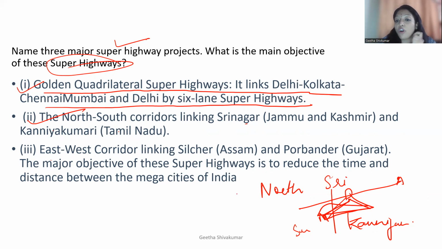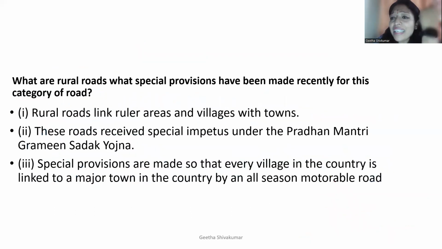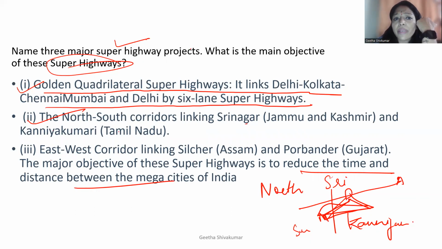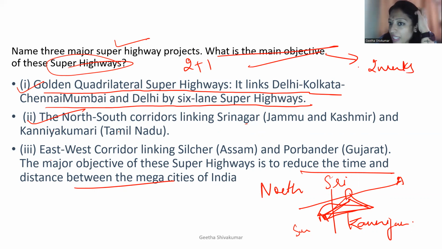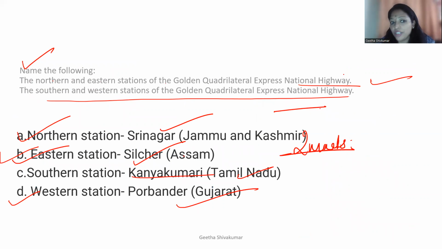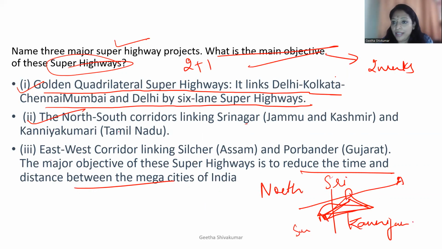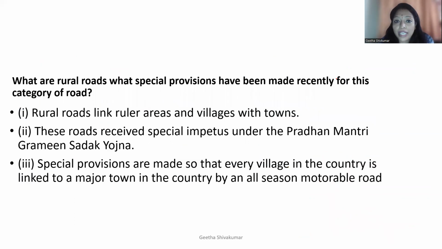Then what is the objective? The objective is to reduce time and distance between the mega cities in India. The distance between two mega cities needs to be reduced. That's the reason they have established the 6-lane roads. Again, this question can be 2+1. If they are only asking about the objective, they can ask for 2 marks. With the objective, they can ask any one of the superhighways, the northern station or eastern station, anything, 1+1. Let's move to the next one.